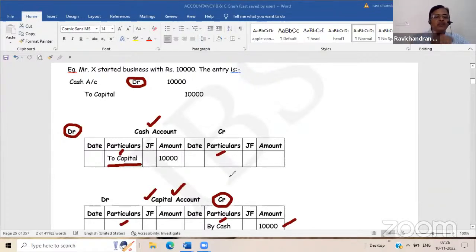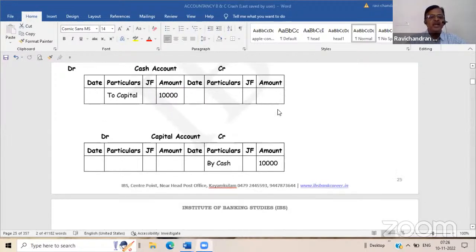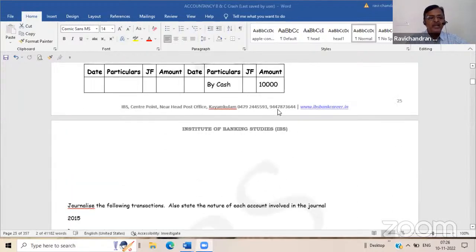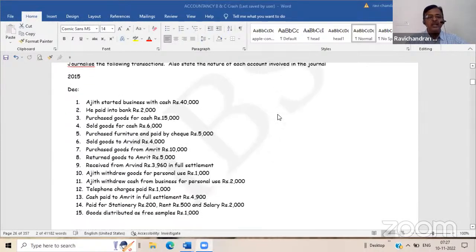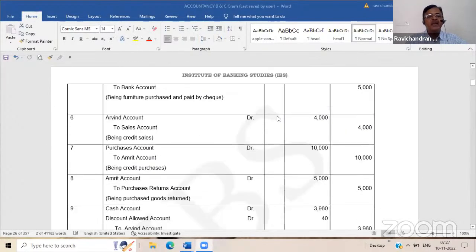So in the cash account, the opposite aspect has been recorded. In the capital account, the opposite aspect has been recorded. Now, suppose there are several entries, and if you balance this, if the debit exceeds the credit, we can say that this account shows a debit balance. If the credit exceeds debit, we can say that the account shows a credit balance.